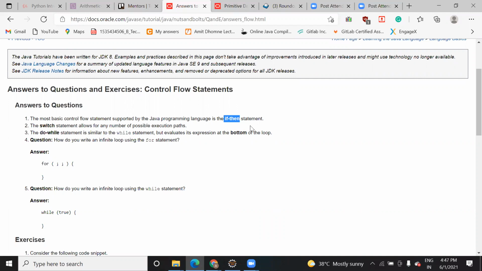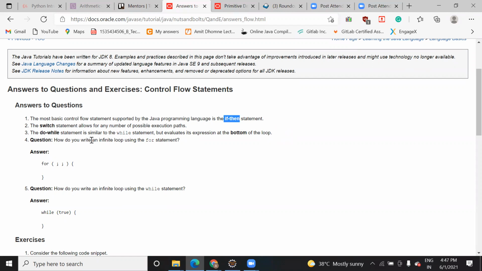If then means a different condition you write each time, like if grade is greater than 90, A plus. That is the easiest one. If else will be an if and an else block. If else if is like an else if, and there is a nested if also. But the easiest one is if then, which means the same if condition.